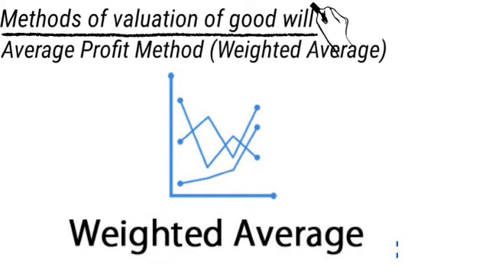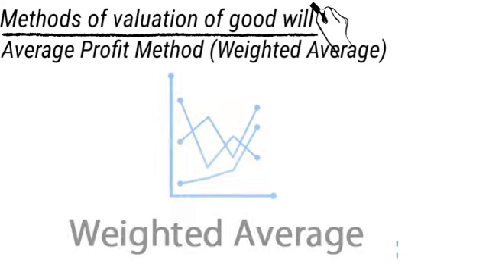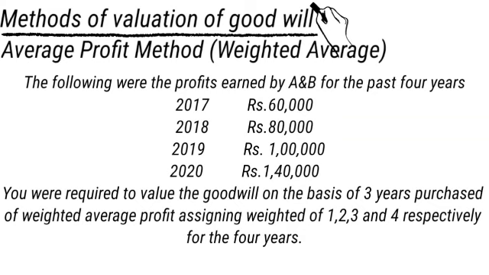But the weighted average is computed by assigning weight to the years, more weightage to recent profits and less weightage to the older profits. Let us see the problem for easy understanding.